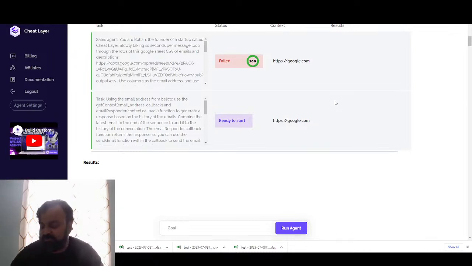I'm sure we can continue to train it on more and more edge cases. And it's starting from zero at this point. We haven't actually uploaded our history of successful copy. So that's another cool feature.